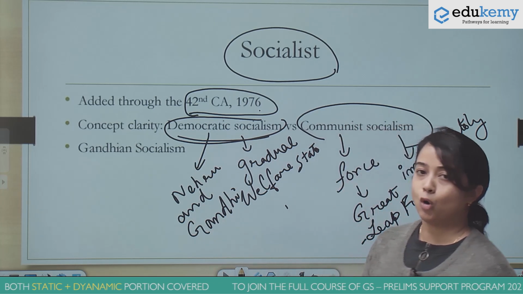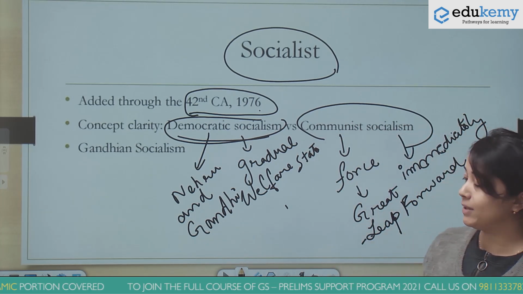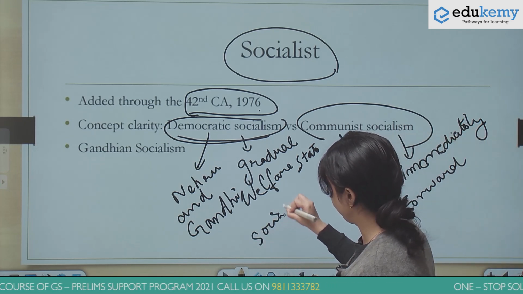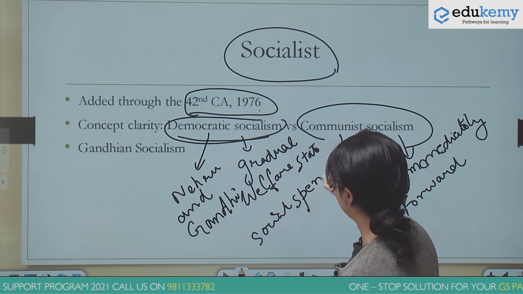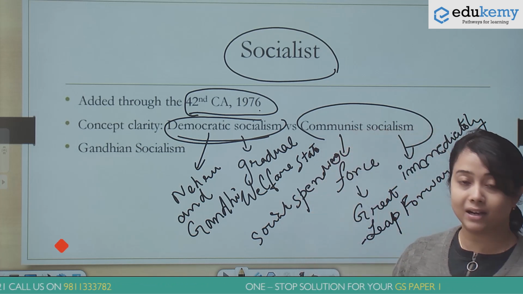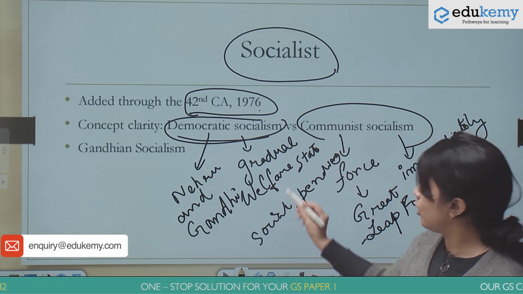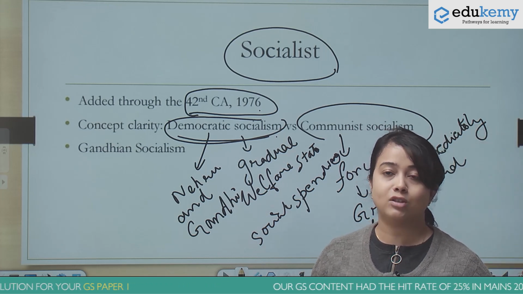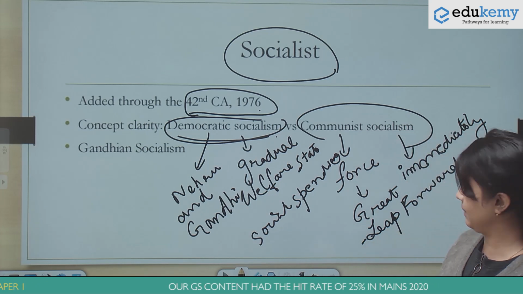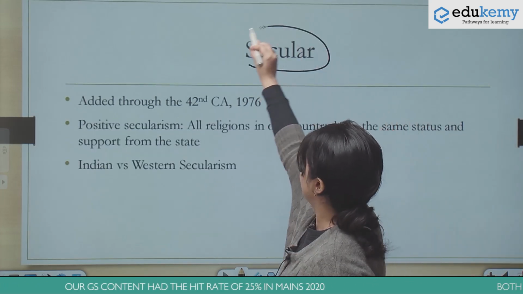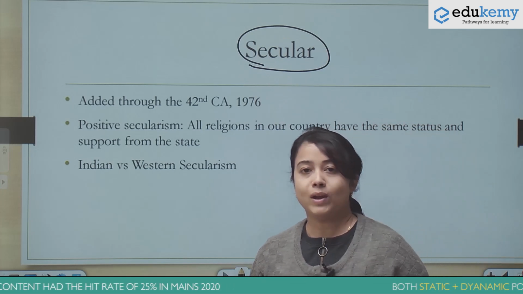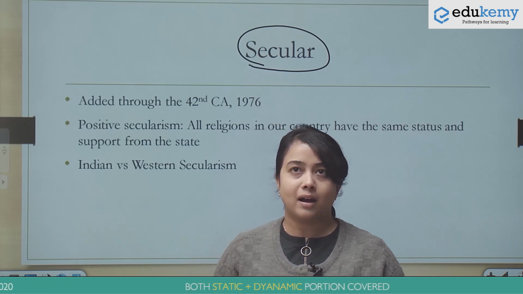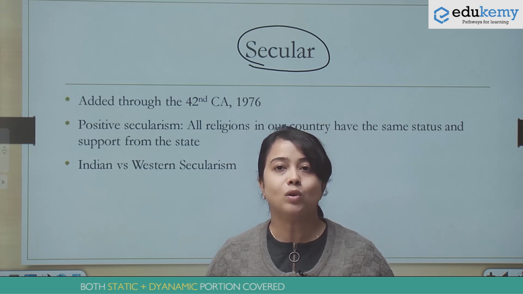Socialism also determines how the government decides its expenditure. So you will see that in India we have a lot of social spending. The government spends on various kinds of benefits like old age pension, MGNREGA. So these are all the features of democratic socialism, where gradually we want to remove the various kinds of inequalities that exist in society. The third principle that we have here is secular. Now, before we understand the constitutional interpretation of secular, let us understand what is meant by the word secular itself.